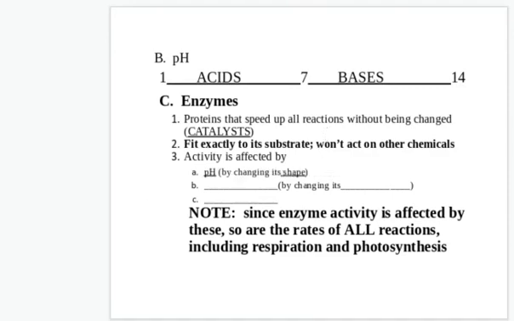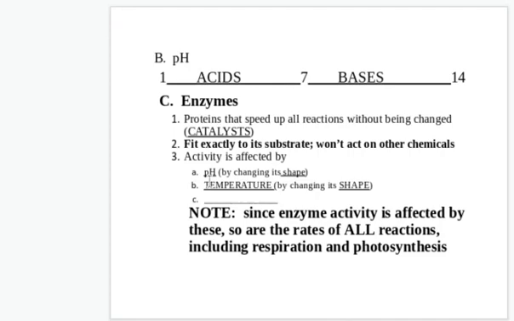One is pH. If you have an enzyme that works well in an acid and you drop it in a base, it'll change shape and it'll no longer do its job. This is why it's so important that you keep the right pH in your cells. Another thing that will change its shape is temperature. If you make an enzyme really, really hot, it will change shape. It's called denaturing. It just essentially falls apart and it will no longer fit its substrate and it will no longer do its job. This is why if you have an extremely high temperature, your enzymes may stop working and you die. Now, those are really hot temperatures. You have to be really, really high for that to happen.